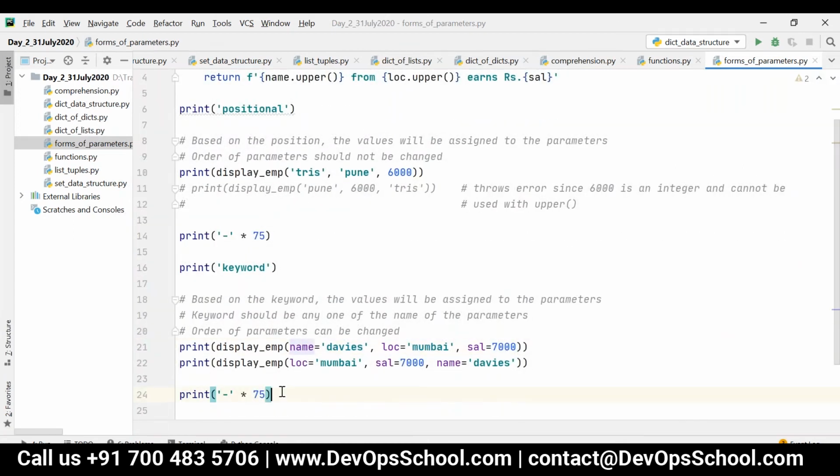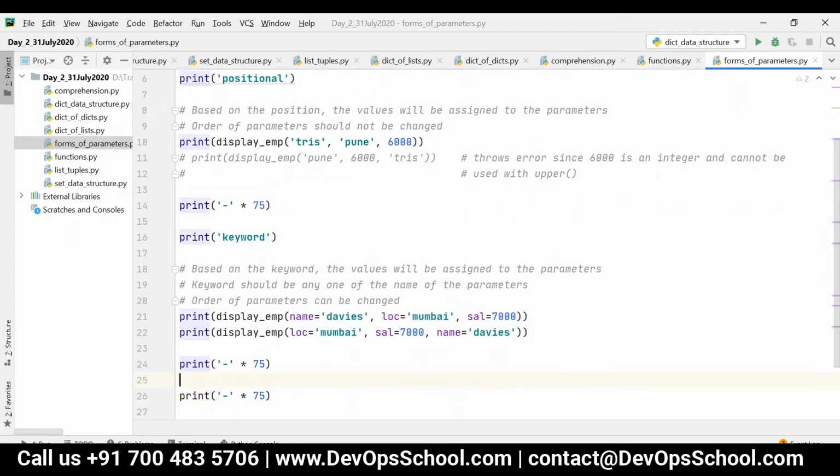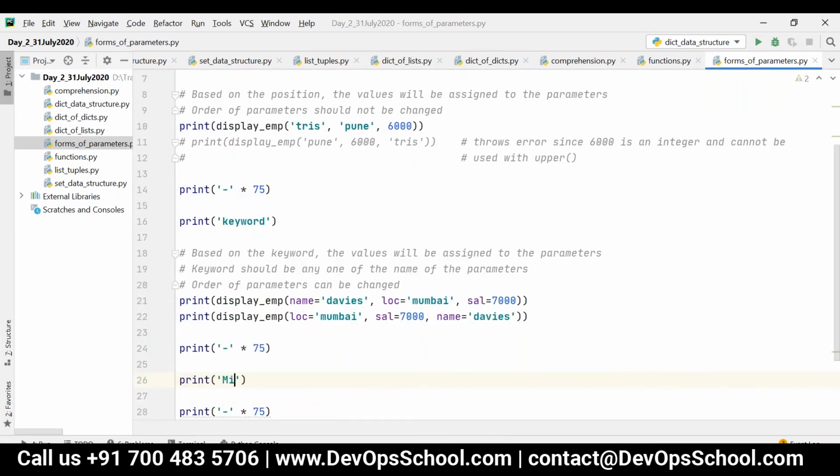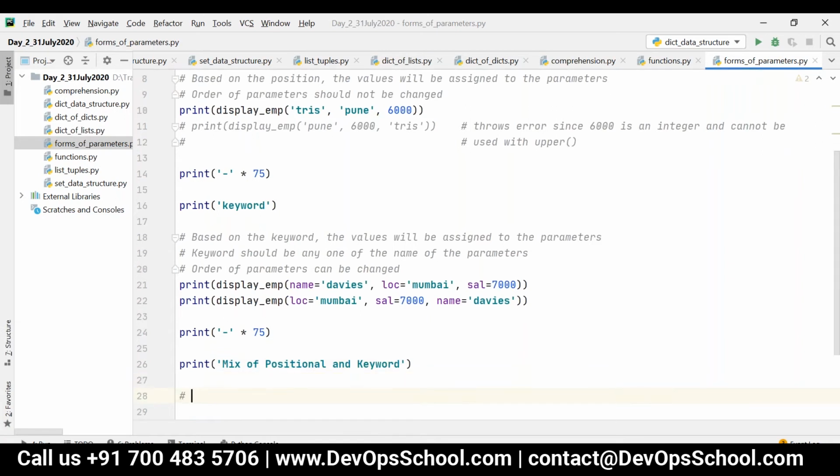So next one, let's see mix of positional and keyword. So we can mix these two types of parameters. Whenever you are going to mix, first you have to pass the parameters by position, followed by keyword parameters.